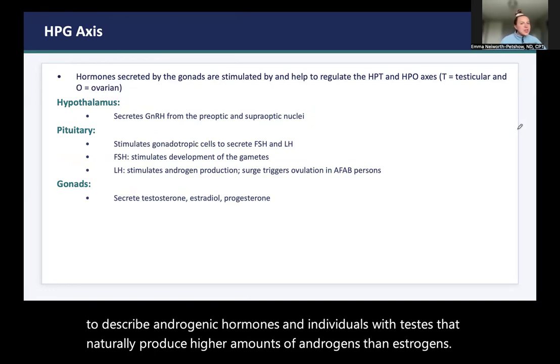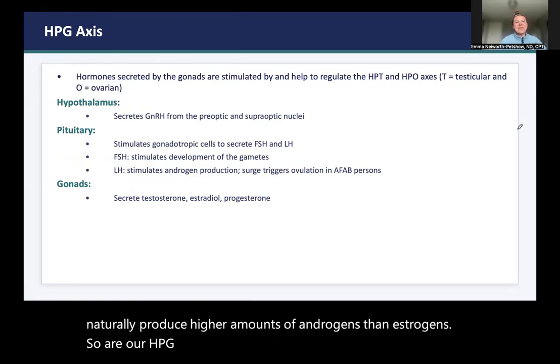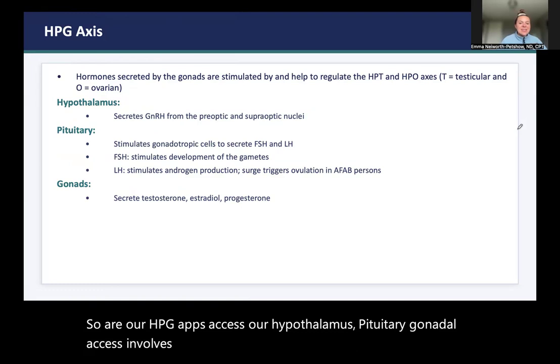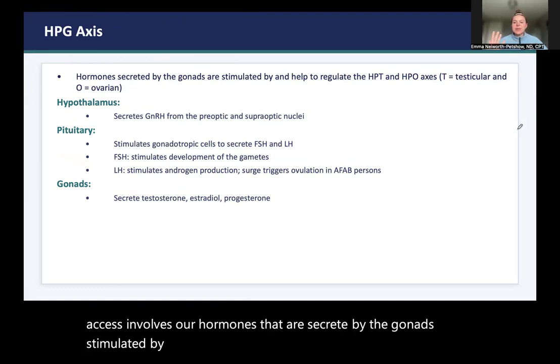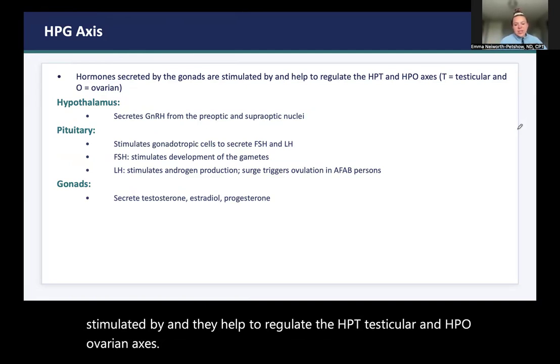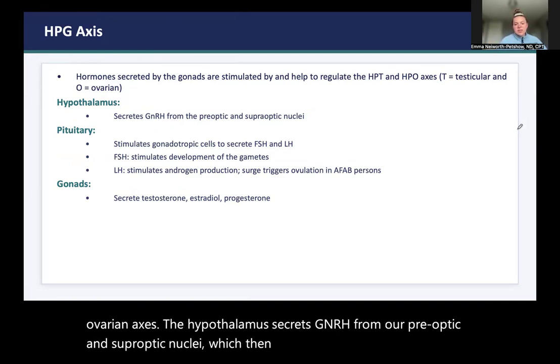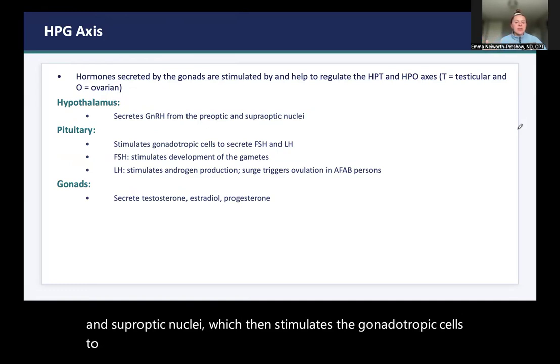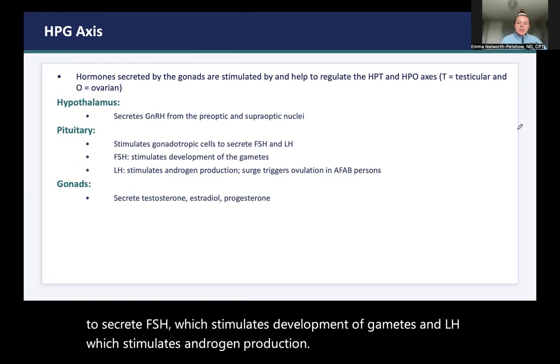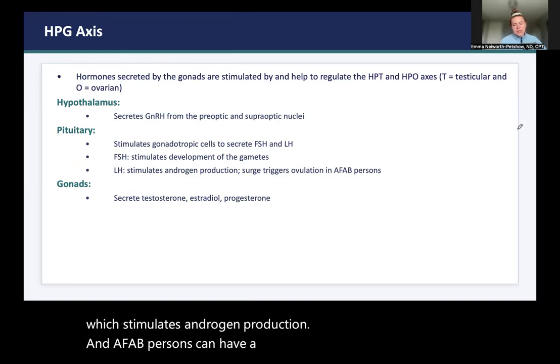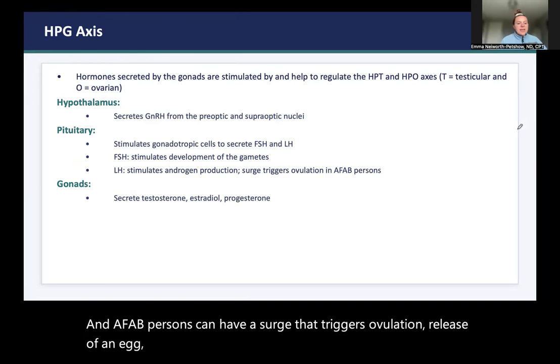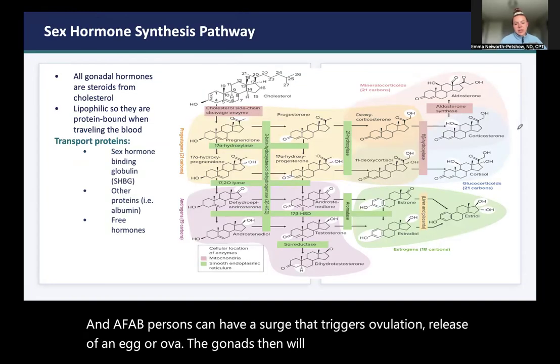So our HPG axis, our hypothalamus pituitary gonadal axis, involves our hormones that are secreted by the gonads, stimulated by, and they help to regulate the HPT, testicular, and HPO, ovarian axes. The hypothalamus secretes GnRH from our preoptic and supraoptic nuclei, which then stimulates the gonadotropic cells to secrete FSH, which stimulates development of gametes, and LH, which stimulates androgen production, and in AFAB persons can have a surge that triggers ovulation, release of an egg or ova. The gonads then will secrete testosterone, estradiol, and progesterone.